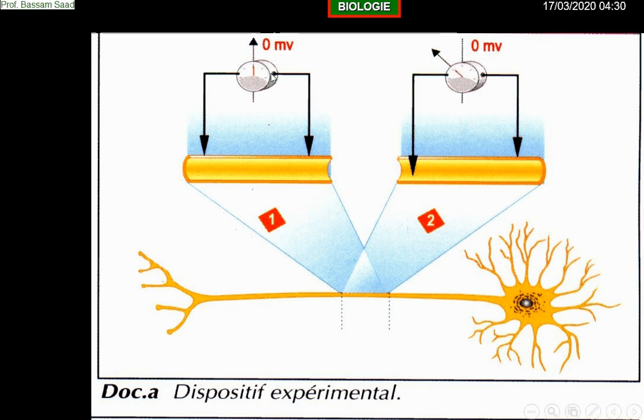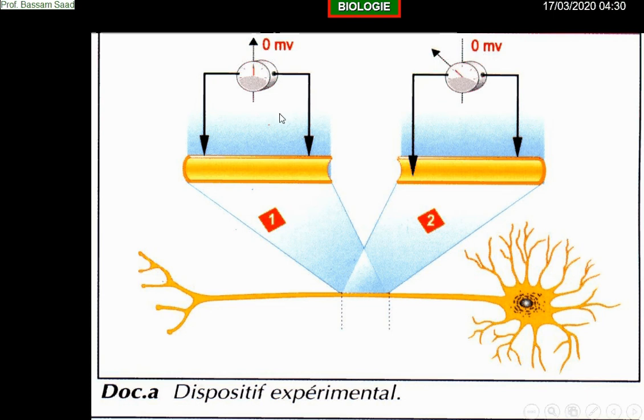Does the needle indicate something? Look to the voltmeter. It has a needle that will deviate in the case where there is a potential difference. Once we connected the electrodes on the axon, it does not indicate anything. As you see, zero.